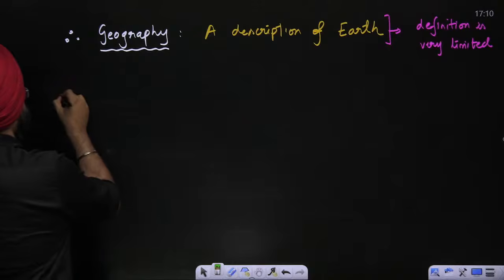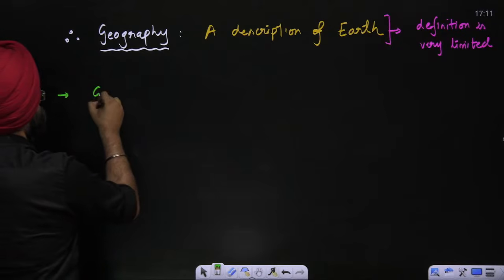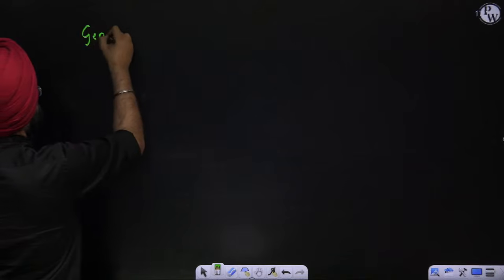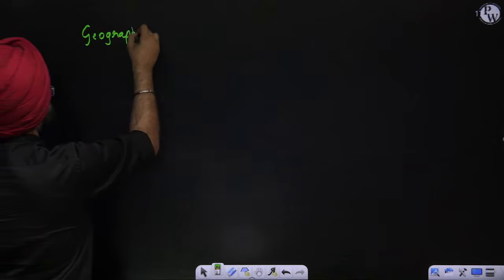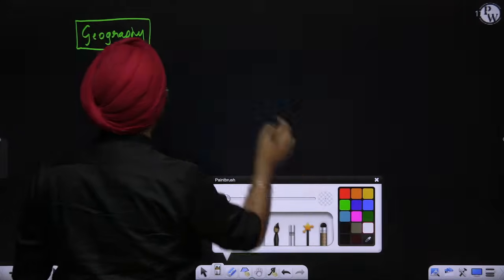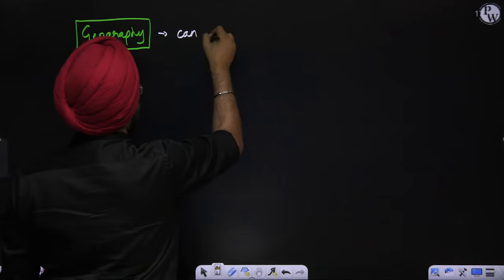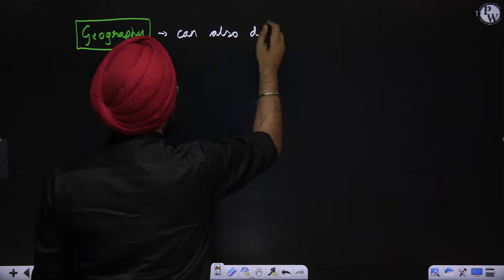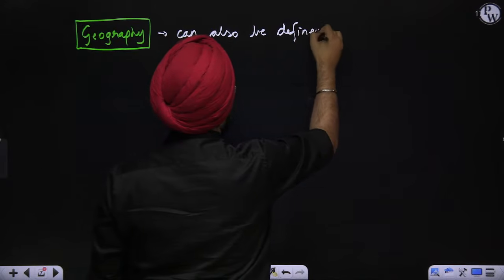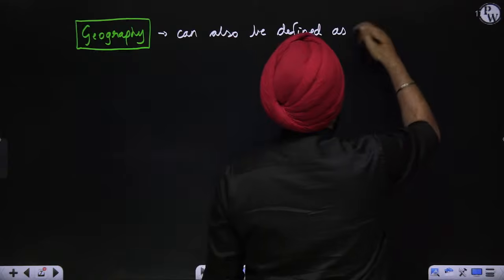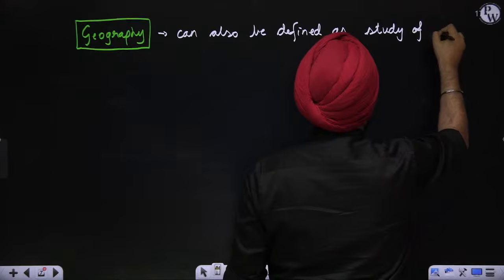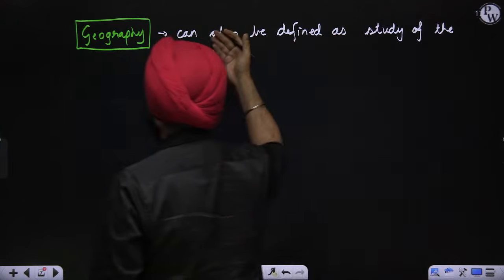Can I also say then, let us take another slide, geography can also be defined as description or study of the earth. Some books write it earth's surface, then also it is fine.